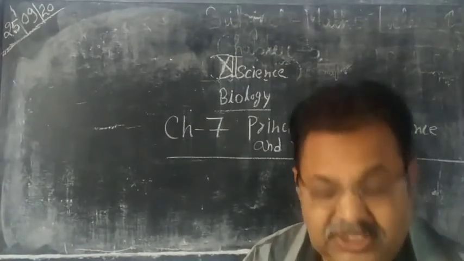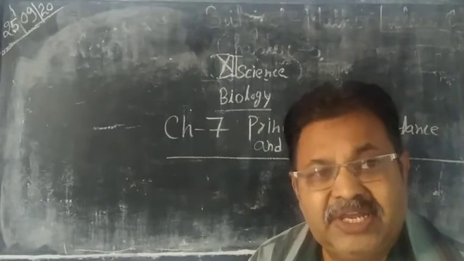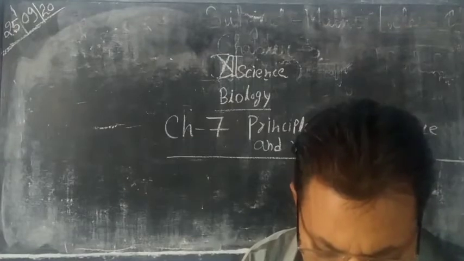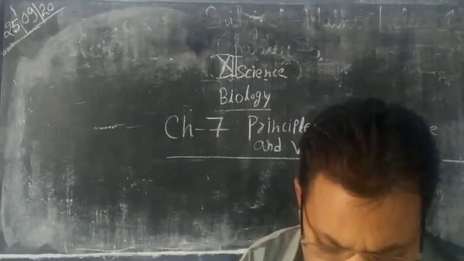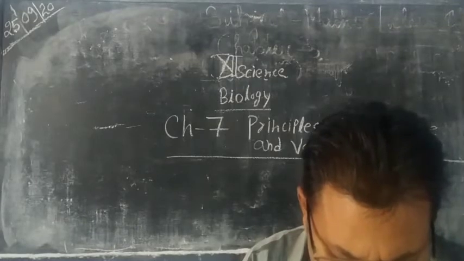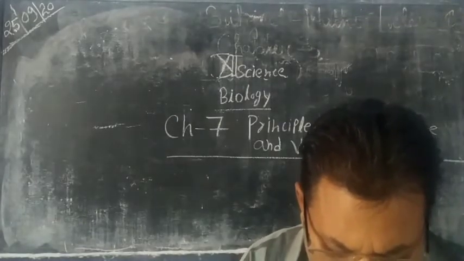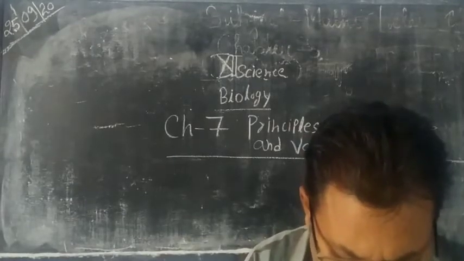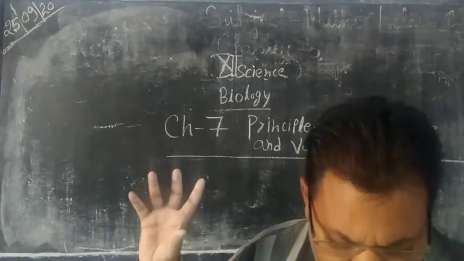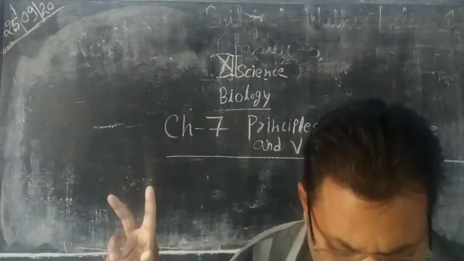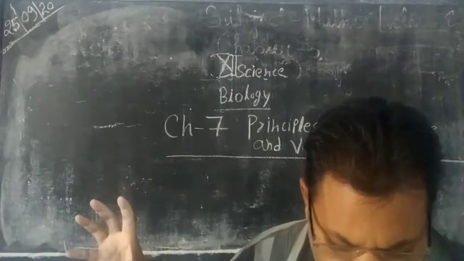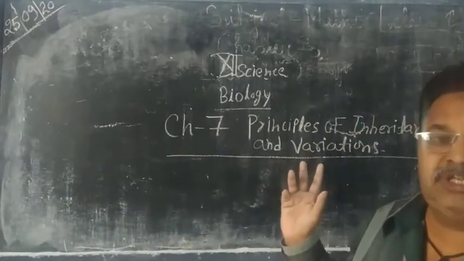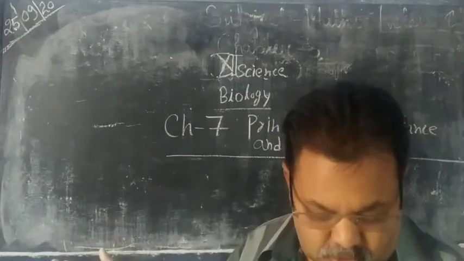Reproductive blood theory. The third theory of inheritance was given by Aristotle in 384 to 322 BC. He believed that semen or spermatic fluid of the male is highly purified from the blood. When the semen of the male is discharged inside the uterus, it coagulates with the unpurified blood of the female, and the embryo develops from this coagulum. It bears most of the characters of the male parent. So this theory was given by Aristotle.